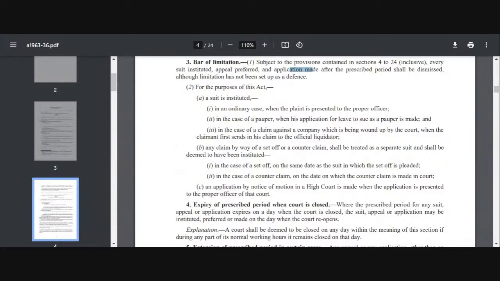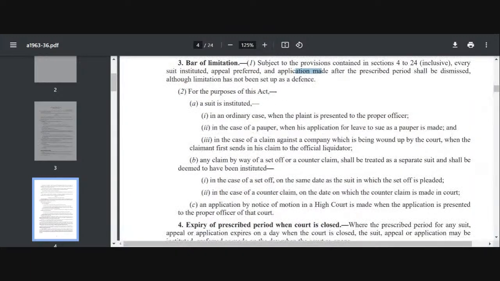And for the purpose of this act, आप देखो, suit is instituted when is a suit said to be instituted, students? See, suit हम कब institute करते हैं? आपने CPC में पढ़ा है, जब हम plaint present करते हैं. CPC में हमने पढ़ा ना, suit is a civil proceeding which starts with the presentation of a plaint. तो सेम चीज यहाँ भी दिया है. Suit is instituted in ordinary case when the plaint is presented to the proper officer. तो पहली चीज तो ये कि आपको plaint proper officer को present करना है, not to a wrong officer.